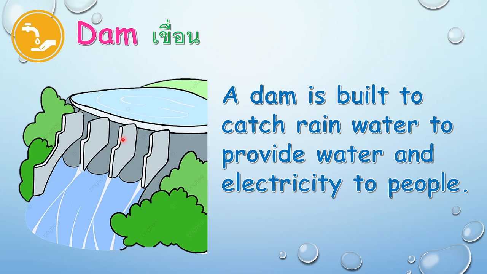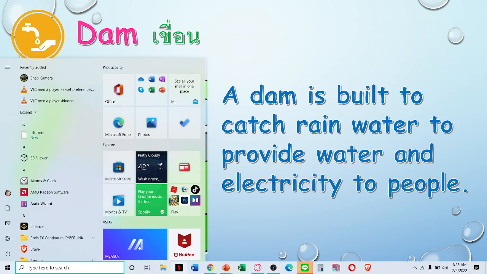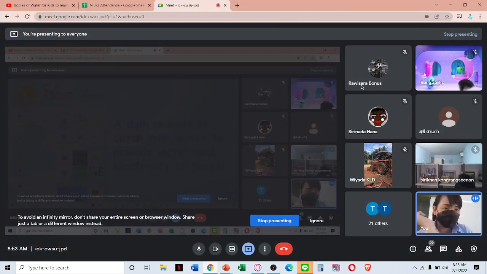How about what happens if there's a storm? There's too much water in the dams. What will happen? Sometimes they have to open the gate, they have to open the door, and they let some of the water out because if it becomes too heavy, it can get broken and there will be flood everywhere, because dams have a lot of water.